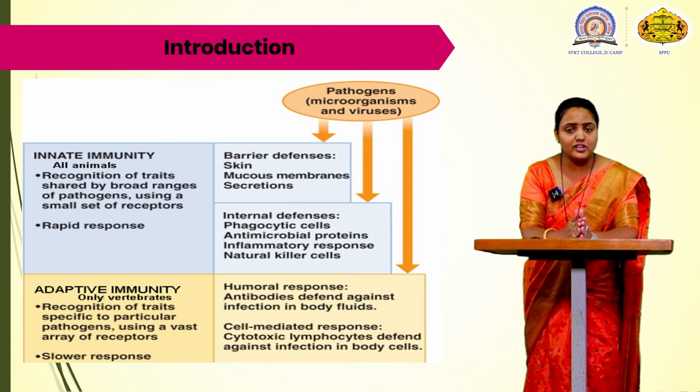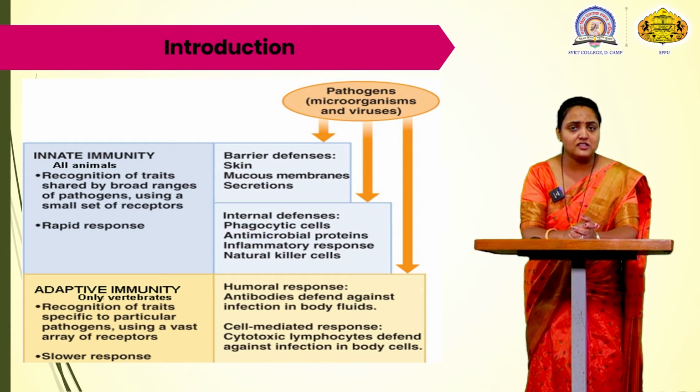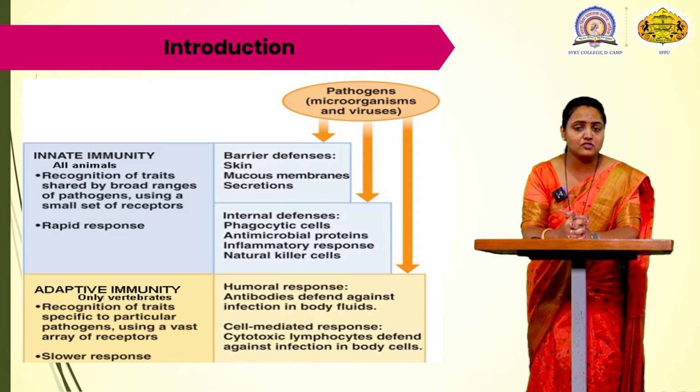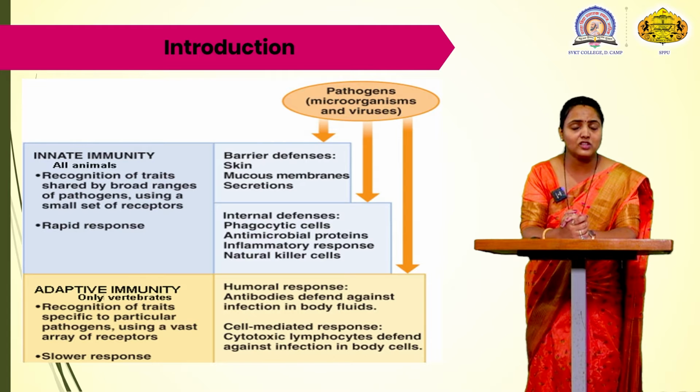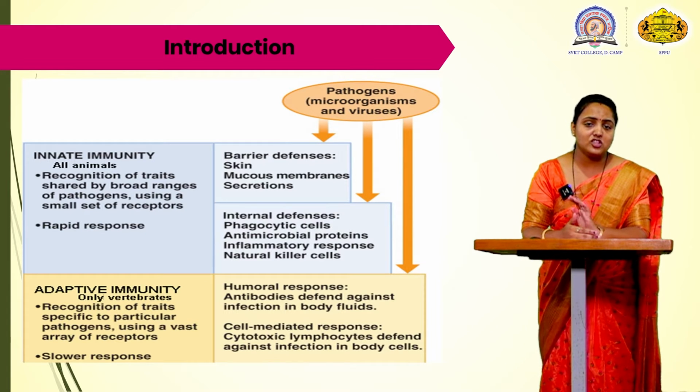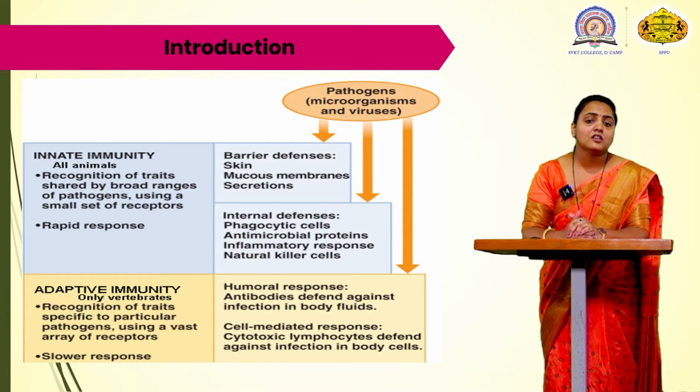In innate immunity, there are skin defenses, that is the skin barriers, and the mucous membrane present, which keeps the pathogen away. There are some secretions present in the mucus which keep the pathogen away. In skin, you know that there is a keratin protein present which keeps the body healthy as a physical barrier.